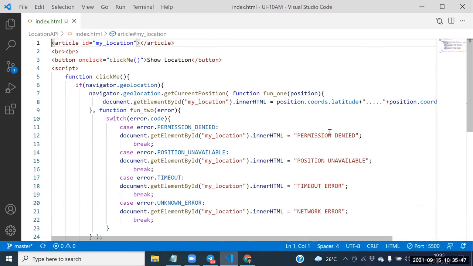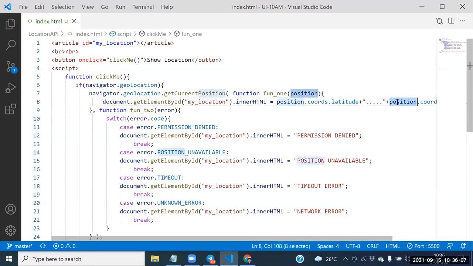So guys, see this one again. Position is the success object. In this success object, one more child object is there. What is that object? Codes. In that codes, we have one key. Which key do we have here? Latitude.